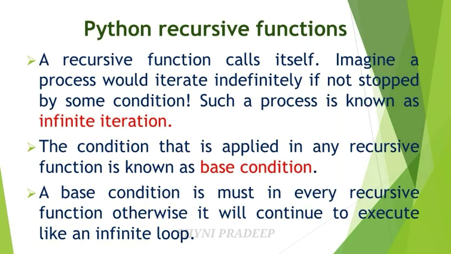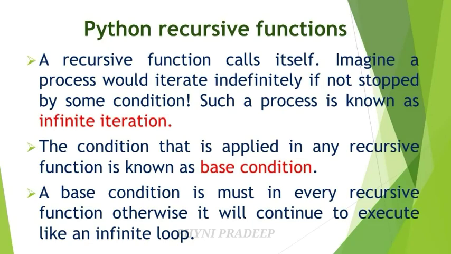Imagine a process would iterate indefinitely if not stopped by some condition. Such a process is known as infinite iteration, which means if you want to execute a process repeatedly again and again, you have to give the condition. Based on that condition, it will be executed repeatedly. If a condition is satisfied, then the execution will stop. But if you are not giving a condition to stop, the process is executed indefinitely.